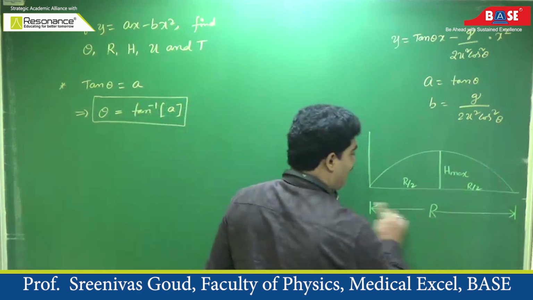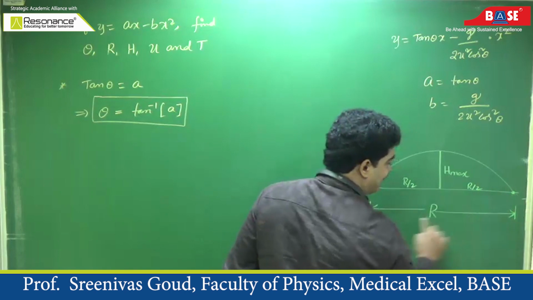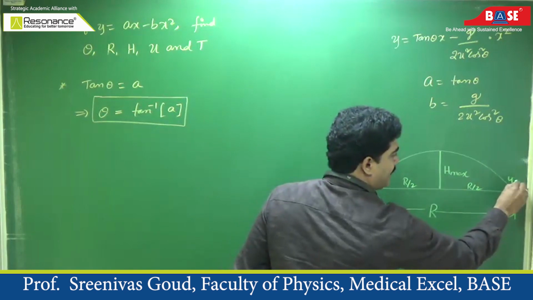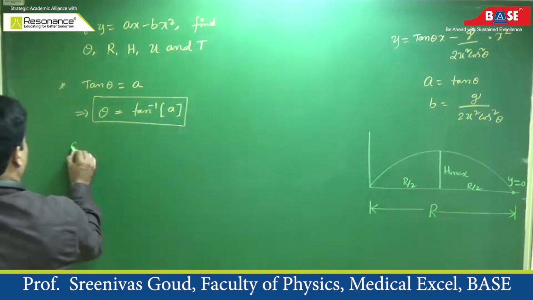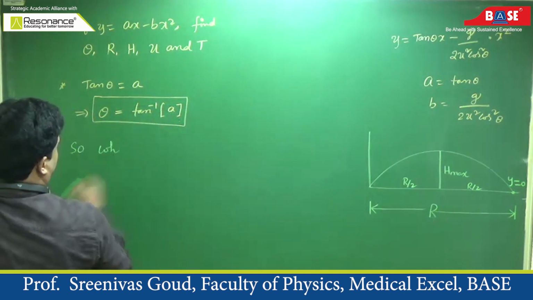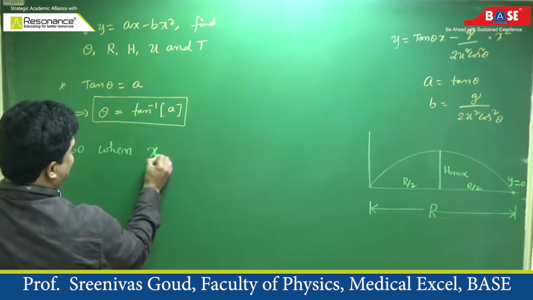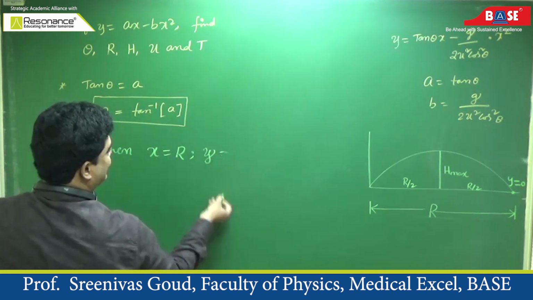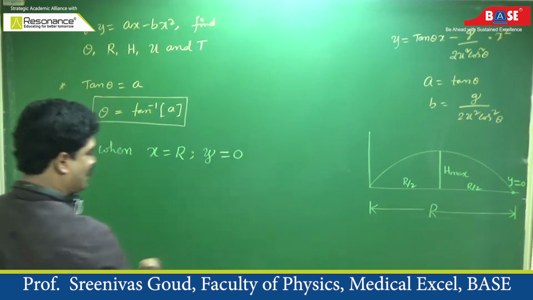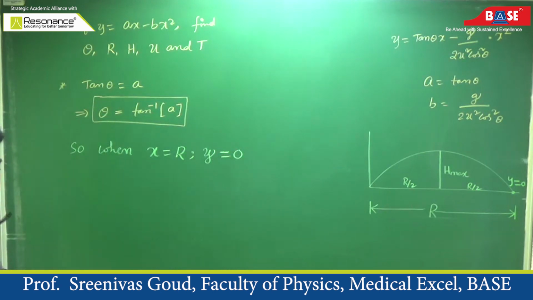So when horizontal distance covered is capital R, what is the value of vertical displacement? 0. So when horizontal distance covered is range, vertical displacement covered is 0.